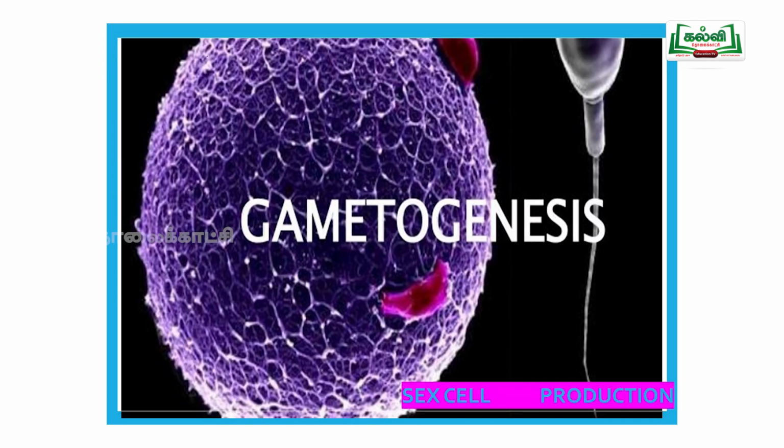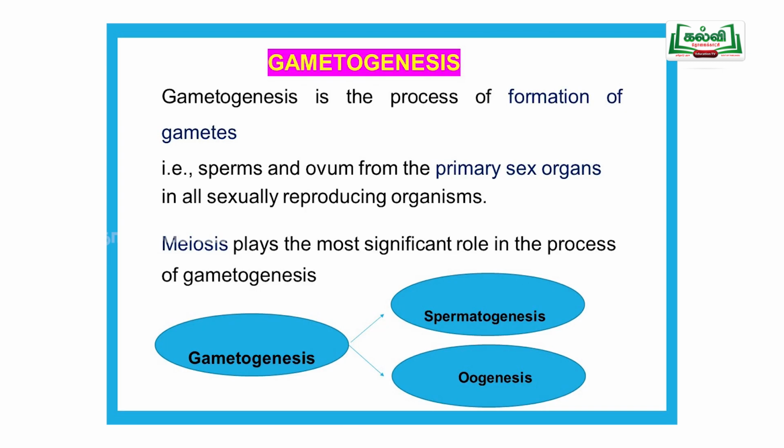After that, gametogenesis. Gametogenesis is divided into spermatogenesis and oogenesis. In spermatogenesis sperms are formed, in oogenesis eggs are formed. Now we are going to see the NEET question answers.